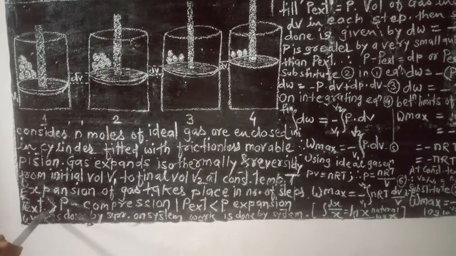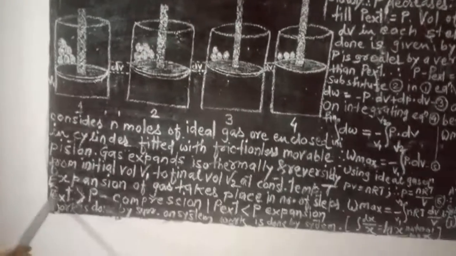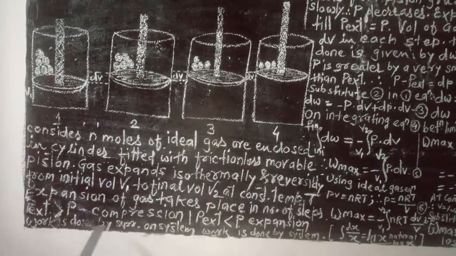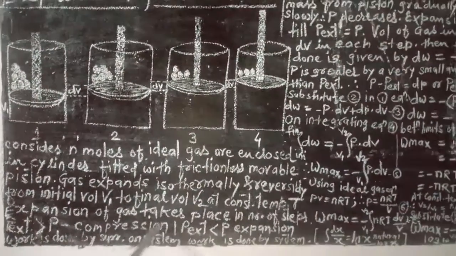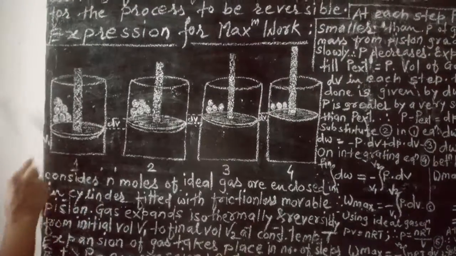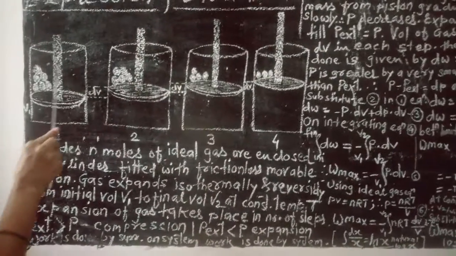Now P external is greater than P. That means this is the external pressure P acting on the piston. If it becomes greater than P, then the piston will move in the downward direction and we say that compression of the gas takes place. If P external is less than P, if weight is removed, how can you reduce the pressure? Some weight is kept on the piston.